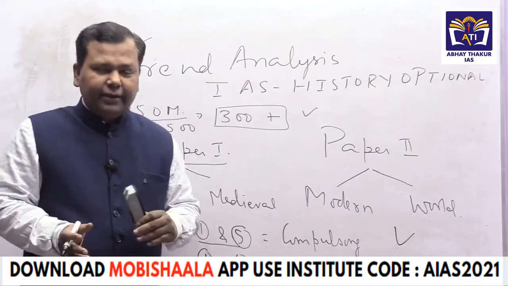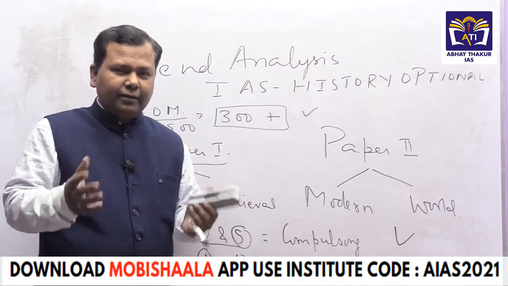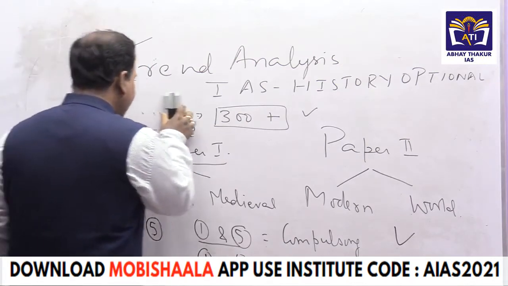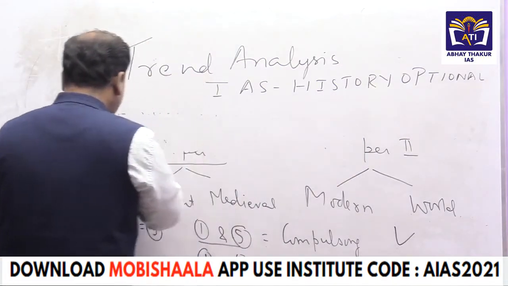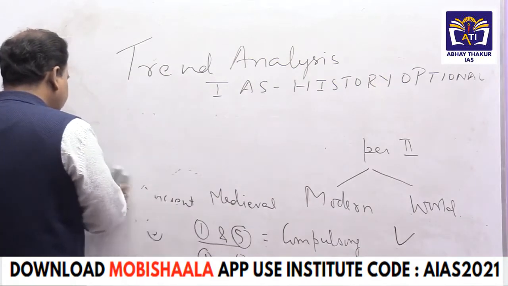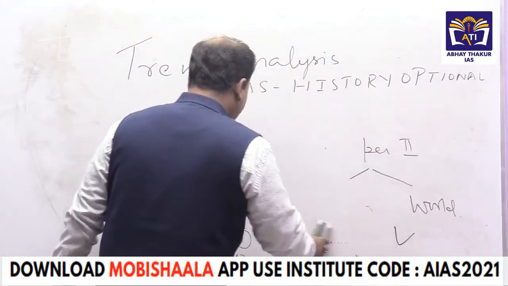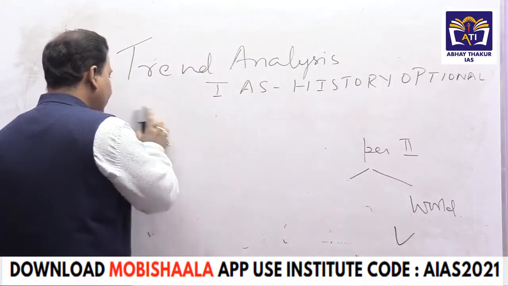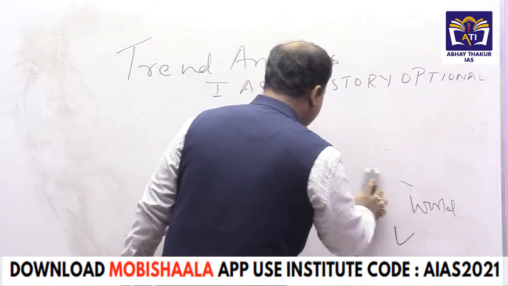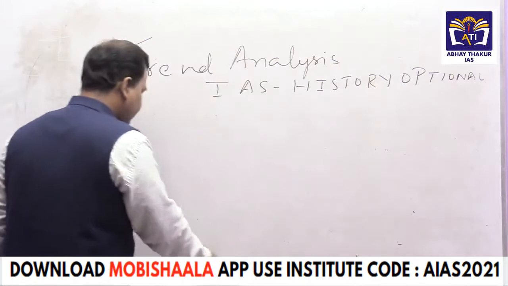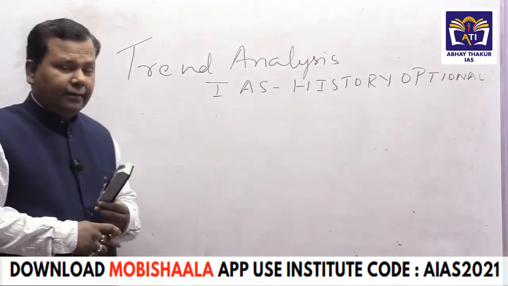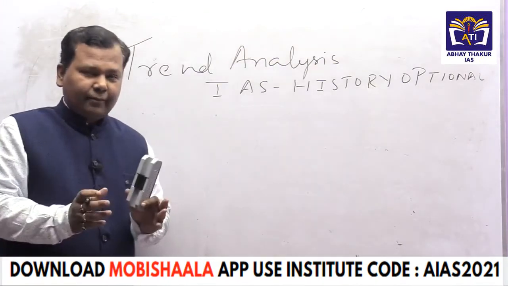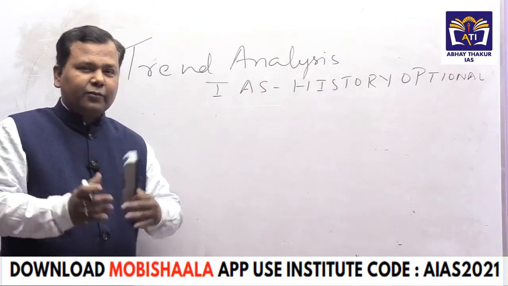Now, the second thing related to strategy. At many places wherever I taught history, the candidates came and started making assertions that history is very wide, history cannot be comprehended. But in my opinion, since I have been a student of history, it is always clear that history is a beautiful subject and the compilation of history is much easier than any other subject. How is the compilation of history much easier than any subject?